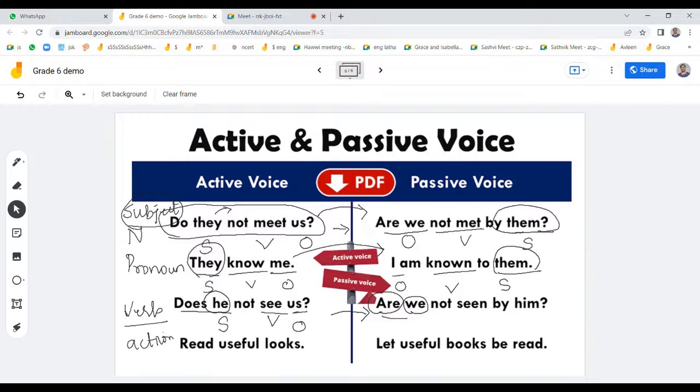Now the last one. Read useful books, and let useful books be read. Can you understand? Yes, ma'am. When we go to the further classes, I'll be explaining step by step. In active and passive voice also, we have different kinds of steps to change the sentences. Okay, come to the next page.